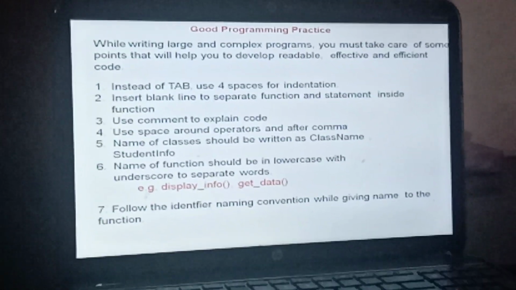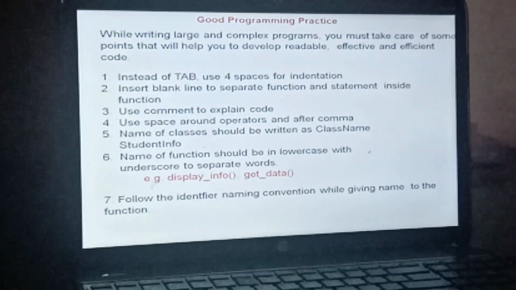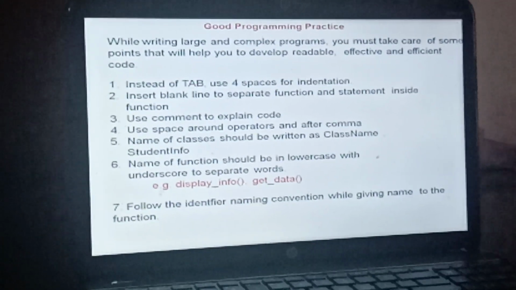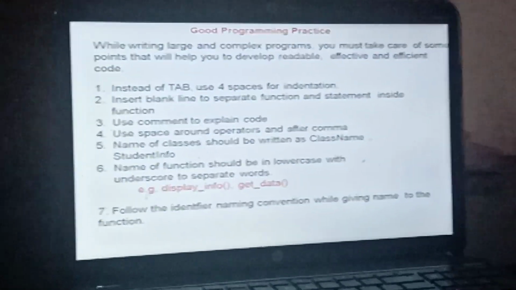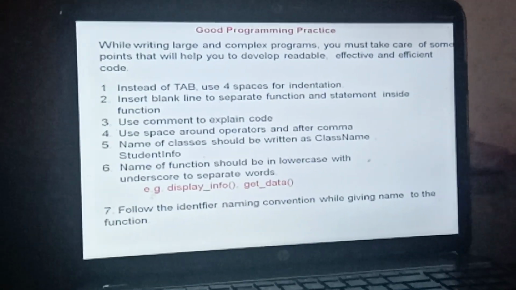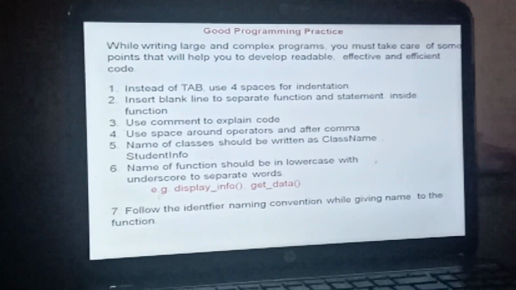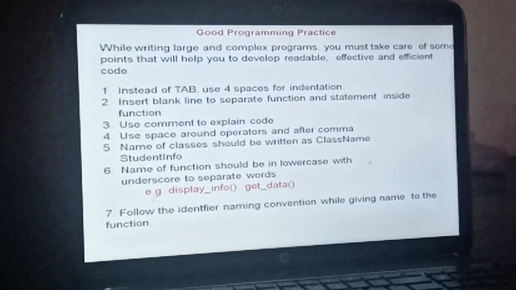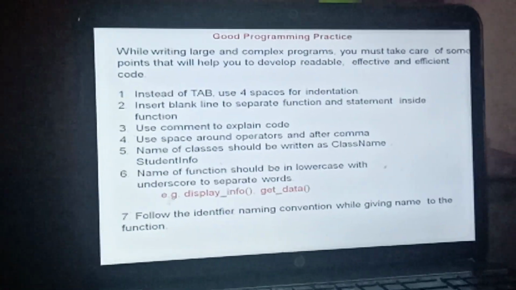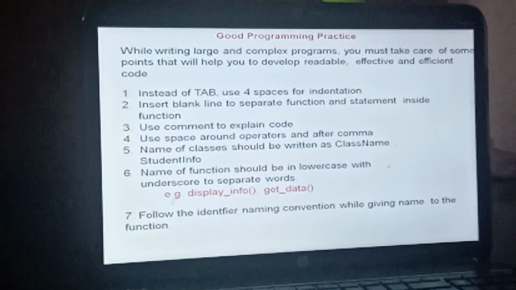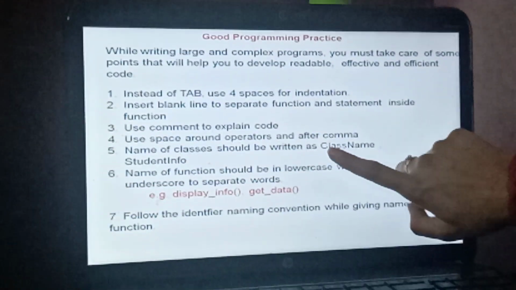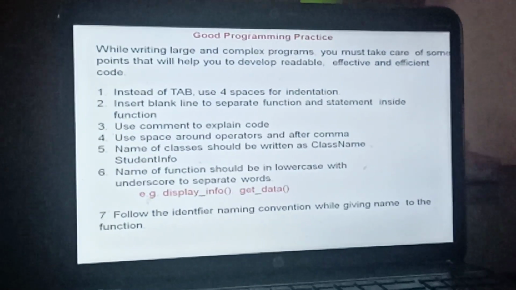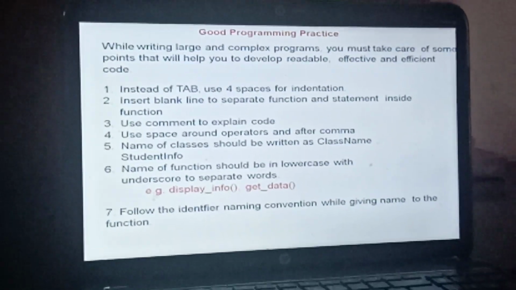Okay, so you need to use comments to explain the code. This is a very good thing. Whenever you make any program, you know the logic behind that program, but for others to understand, you need to mention comments inside it. You need to use space around operators and after commas. Names of classes should be written like class name StudentInfo, where the first letter of the class name should be capital or uppercase, you can say.